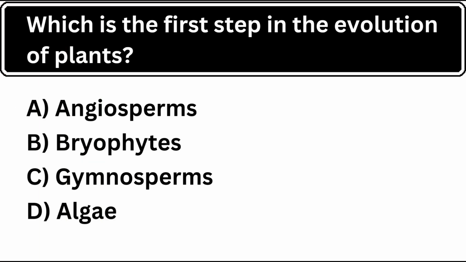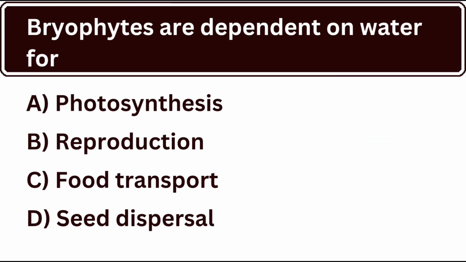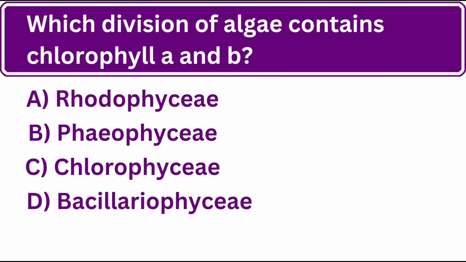Which is the first step in the evolution of plants? Yes, the correct answer is D. Algae. Bryophytes are dependent on water for. And the correct answer is B. Reproduction. Which division of algae contains chlorophyll A and B?